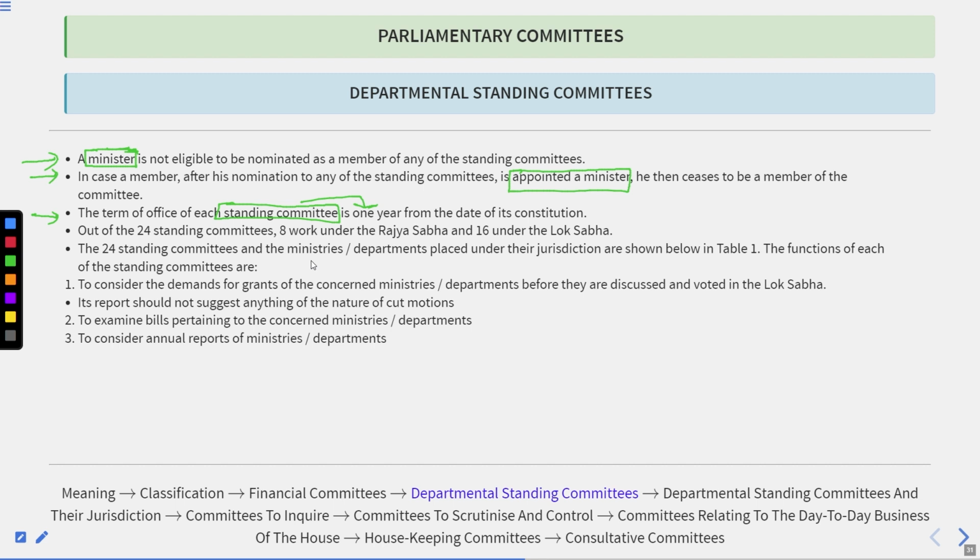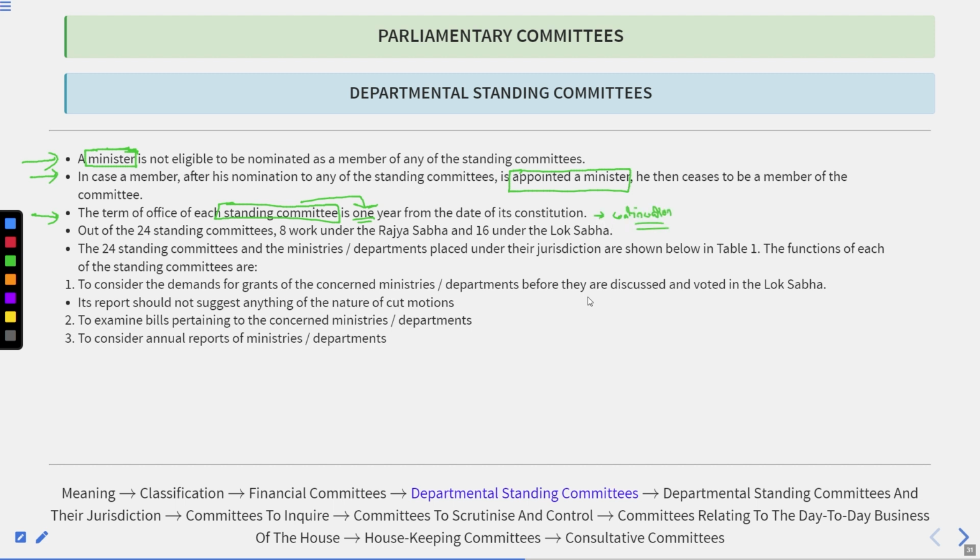To justify this, we can say ad hoc committees are generally established for some special purpose and for a short duration. Once the task is completed, there is no need to re-establish the ad hoc committee again. But the departmental standing committee is appointed for 1 year at a time, but it is in continuation.